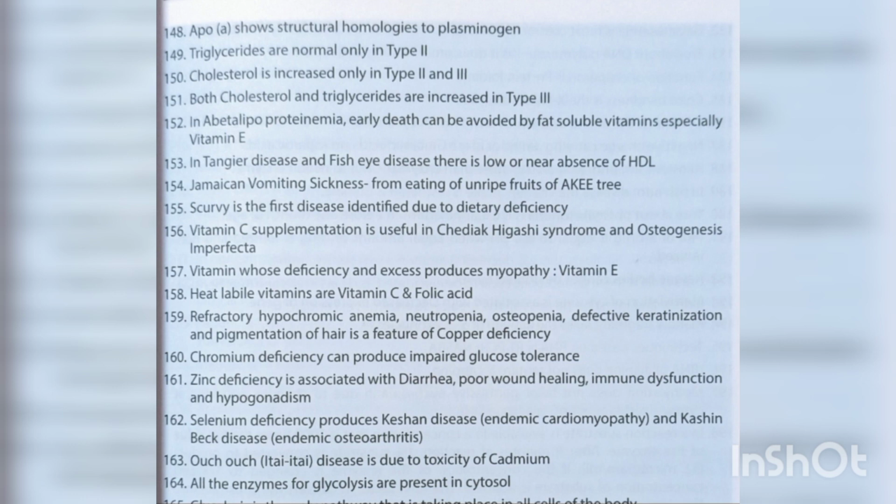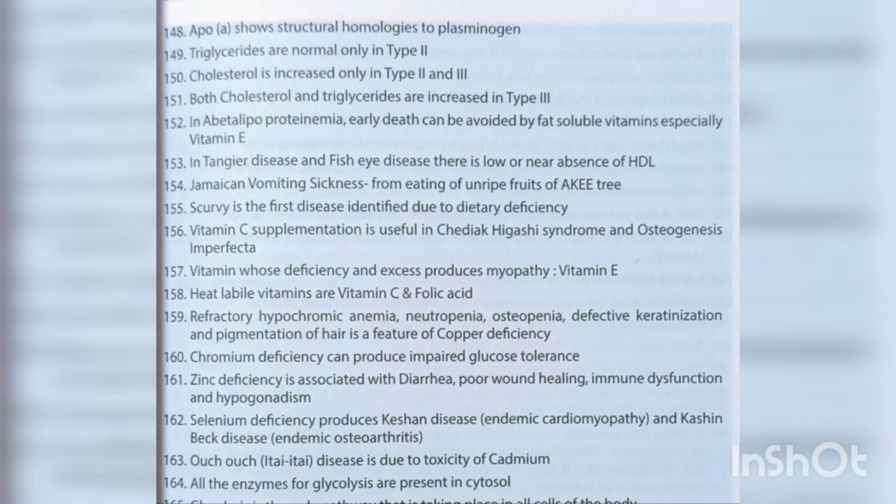Jamaican vomiting sickness is from eating of unripe fruits of ackee tree. Scurvy is the first disease identified due to dietary deficiency. Vitamin C supplementation is useful in Chediak-Higashi syndrome and osteogenesis imperfecta. Vitamin whose deficiency and excess produces myopathy is vitamin E. Heat labile vitamins are vitamin C and folic acid.